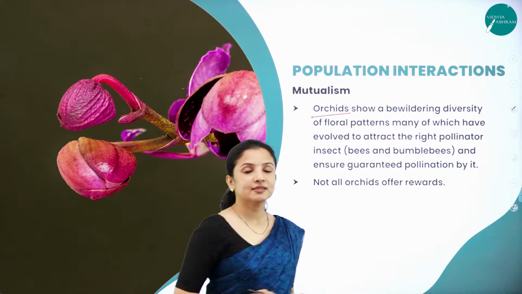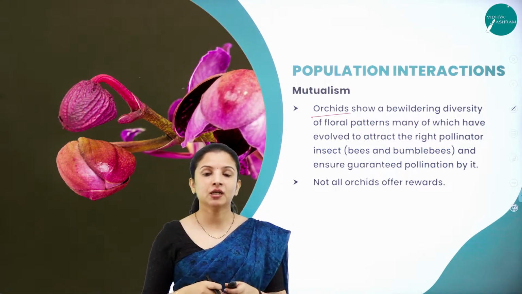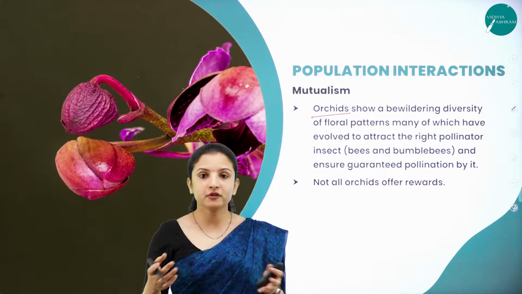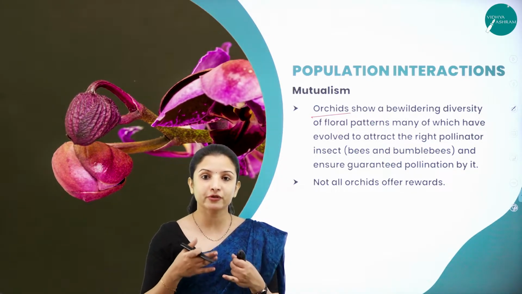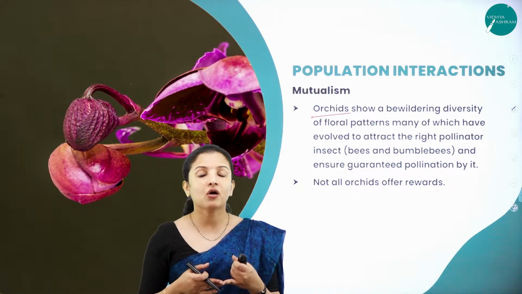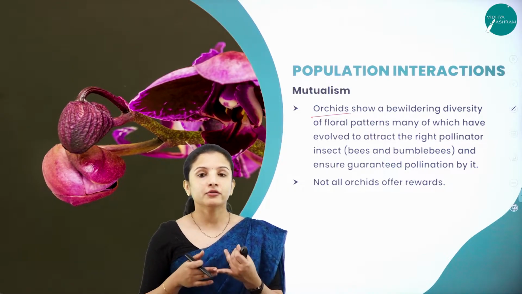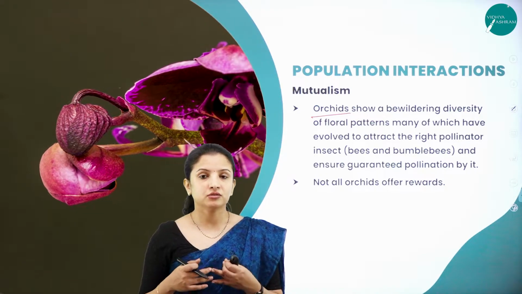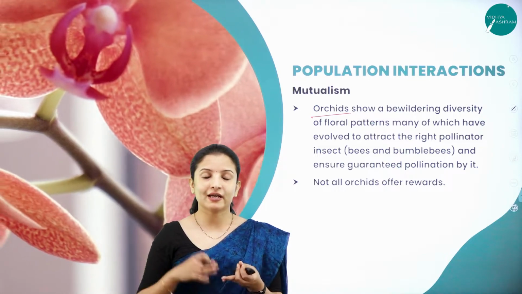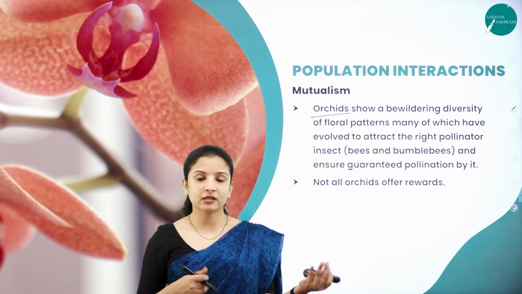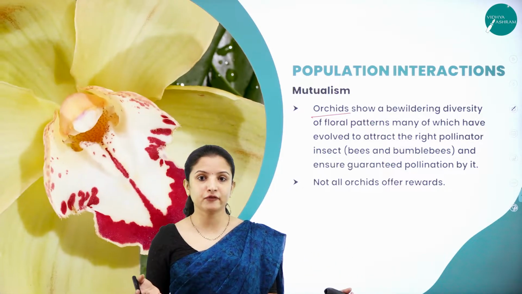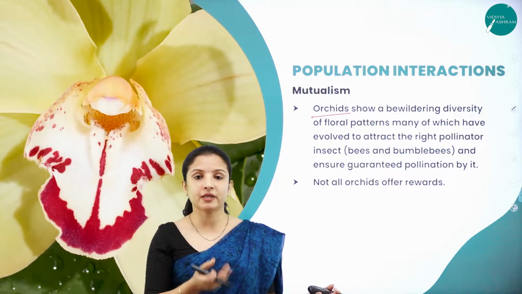Orchids are quite brightly colored and they are beautiful to look at. But the drawback in orchids is that they don't produce any smell, and the orchid flowers do not produce nectar. So when both of these things are not there, why will an insect come and visit it? If nectar is not there, obviously the orchid will not provide any food for the insect. So why will they come and visit?